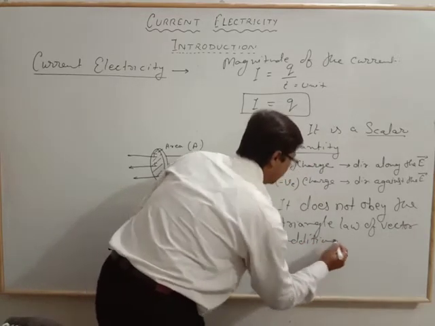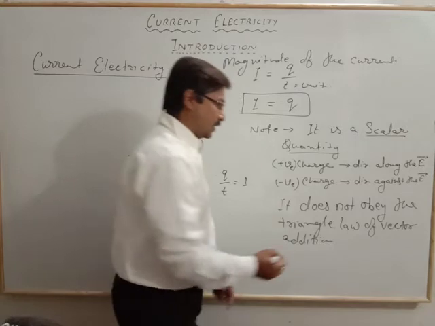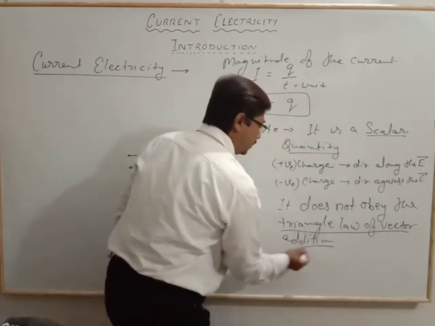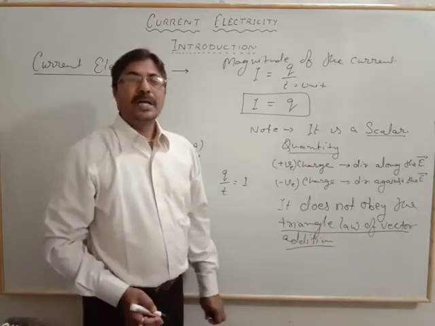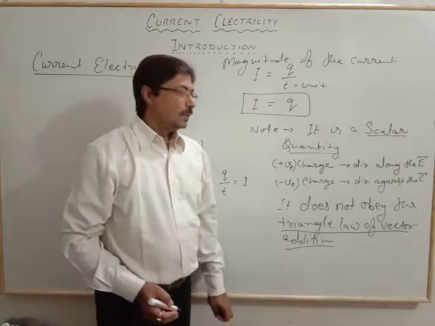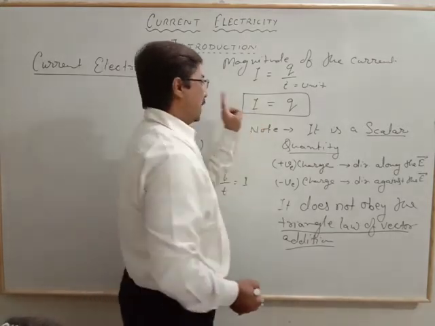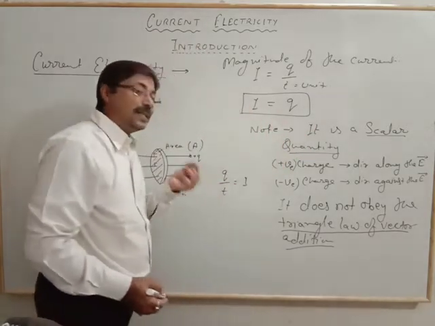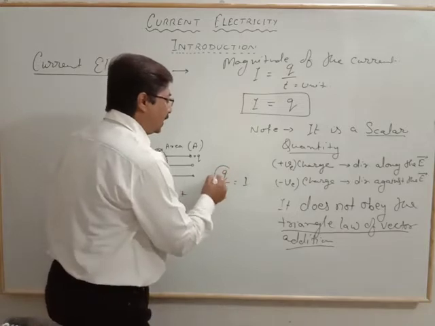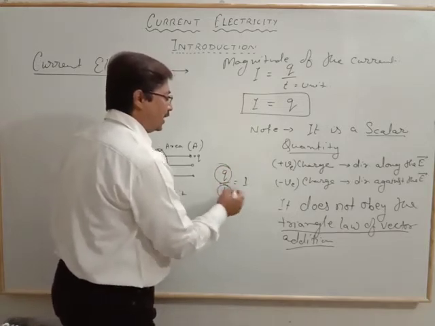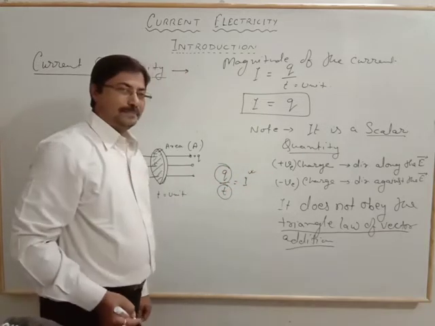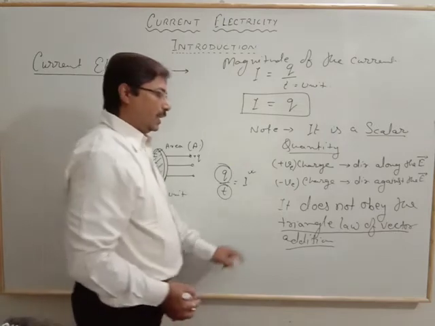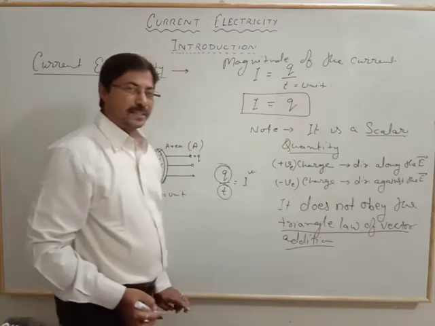That means under the triangle law of vector addition, it is not obeying the commutative law, distributive law, associative law. So current is a scalar. We may also say in general that charge is a scalar and time is also a scalar, so current is also a scalar. For our understanding, it does not obey the triangle law of vector addition.